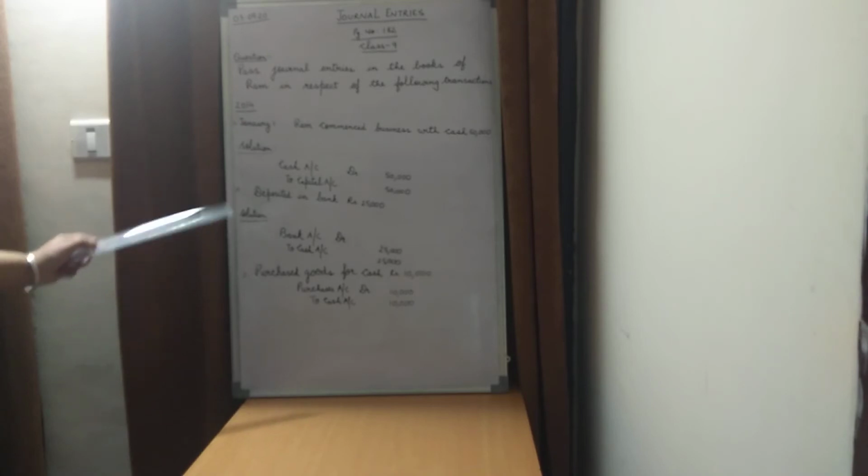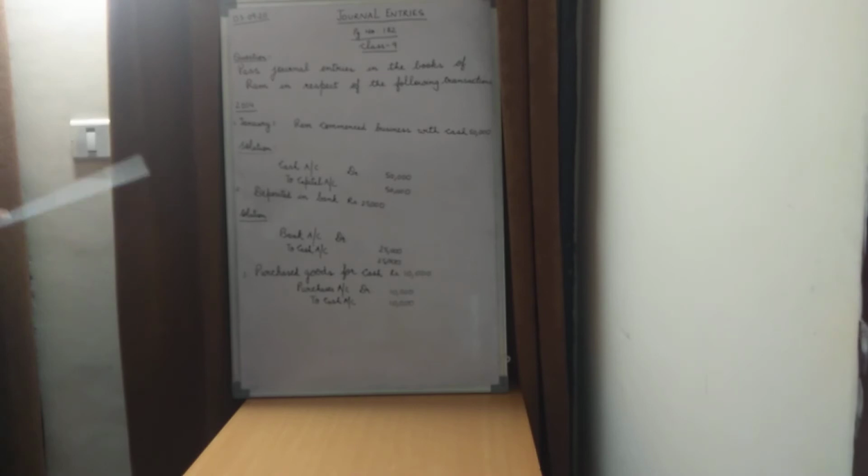The rule also says for the real accounts, debit what comes in, credit what goes out. So what is going out of the business? Cash is going out of the business. And debit what comes in: bank account is another account which is getting debited because it is receiving the cash. Now the cash is moving from here to the bank. Both of them are part of the real accounts.